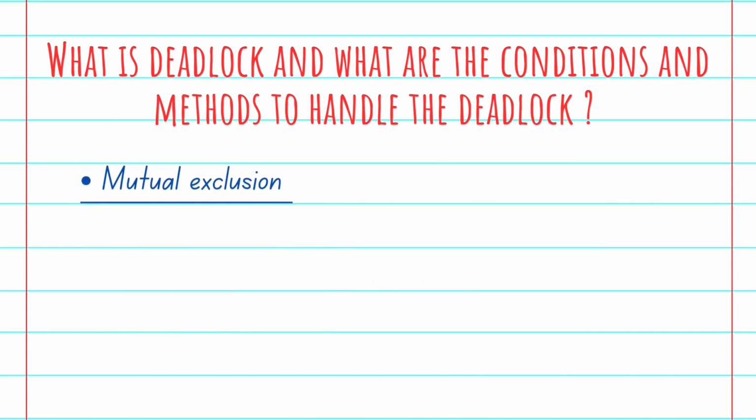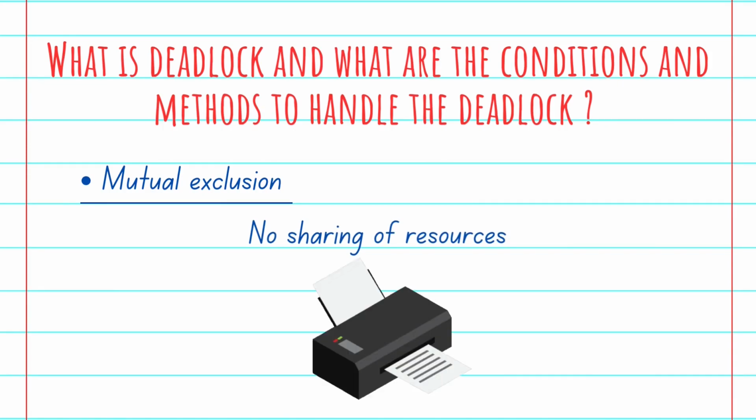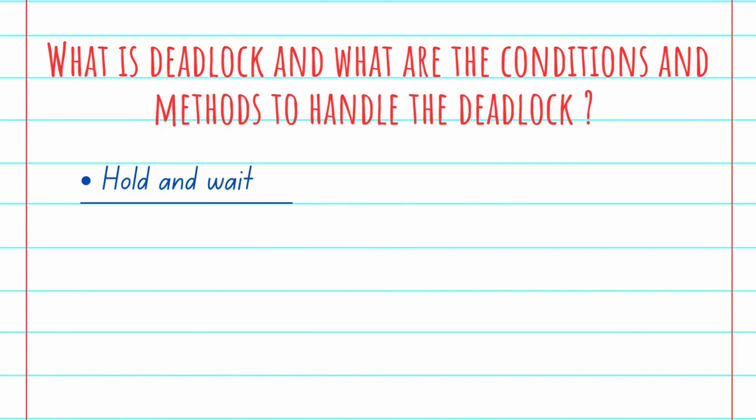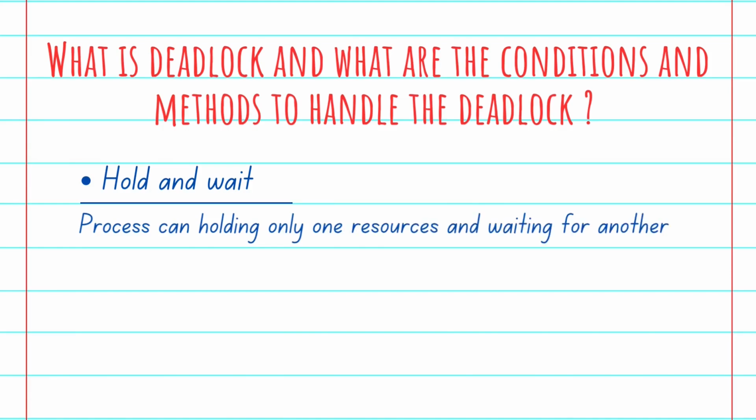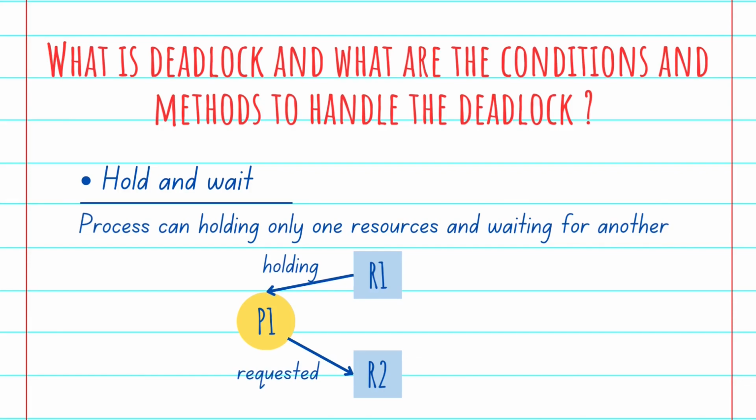Mutual exclusion means there is no sharing of resources. Resources are non-shareable, and only one process can use a resource at any given time. For example, a printer is the best example of a resource that can be used by only one process at a time. That is mutual exclusion. Then the next is hold and wait, which means that a process is holding one resource and waiting for another one. This is one of the possible conditions for deadlock. For example, suppose process P1 is requesting R2 and holding R1, and P2 is holding R2 and requesting R1.